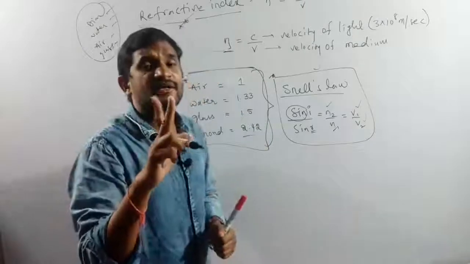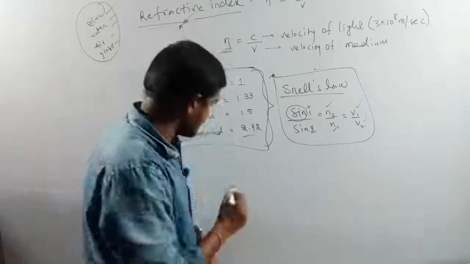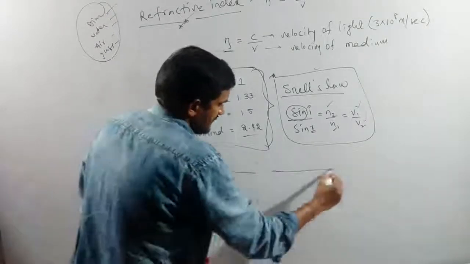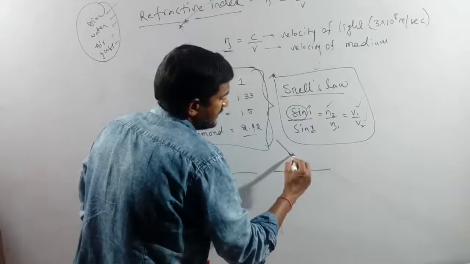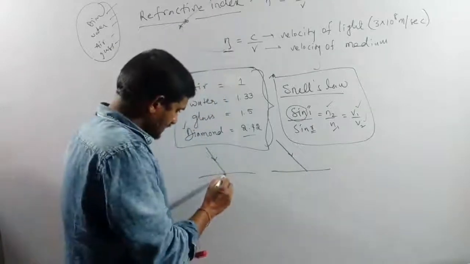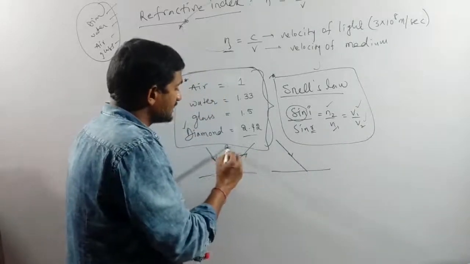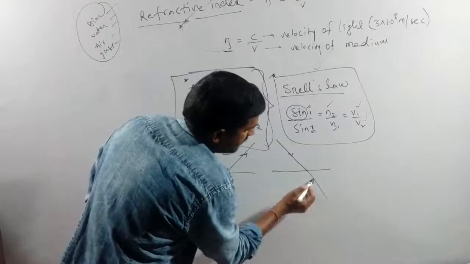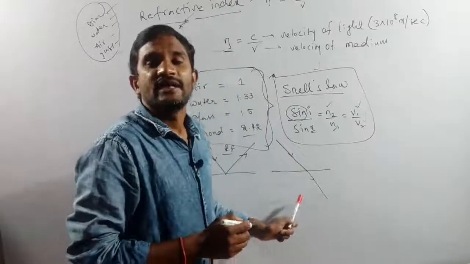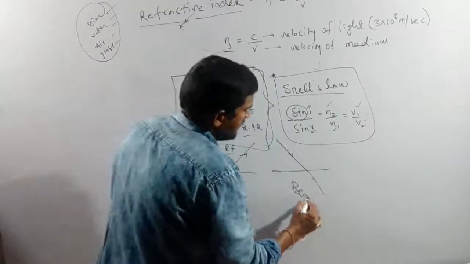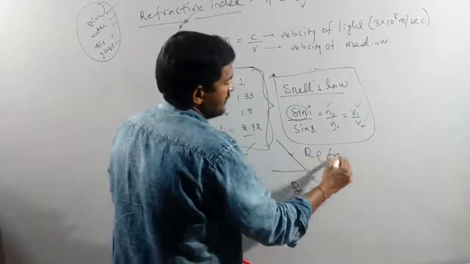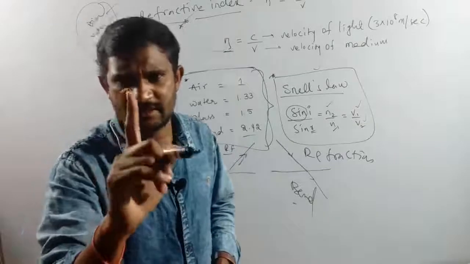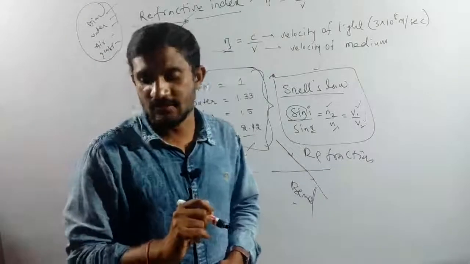What is the major difference between reflection and refraction? It is at the surface area. The incident ray, as usual, at the surface area: if it moves back in any direction, that is reflection. But if it moves into another medium, bending at that time, that is refraction. Bending means refraction, moving back means reflection. That is the major difference. Keep it in mind.